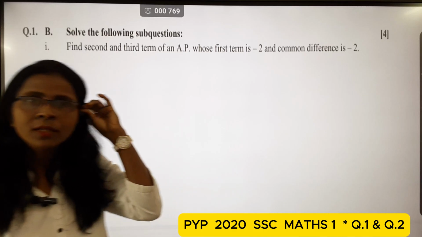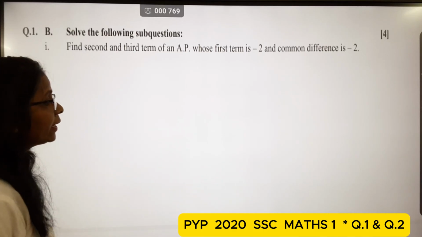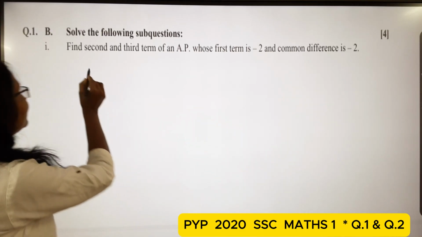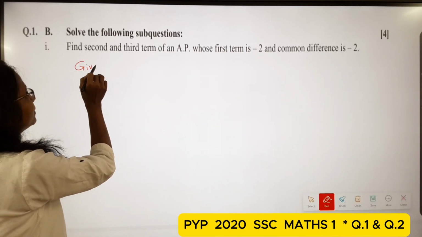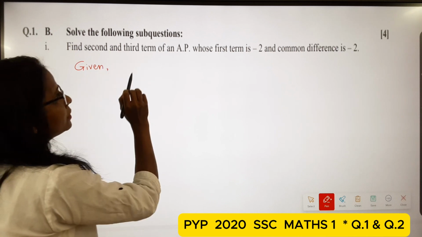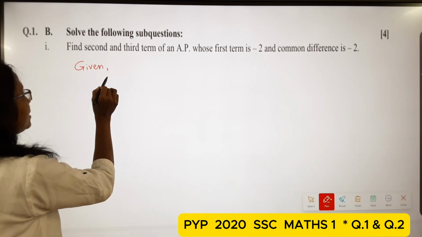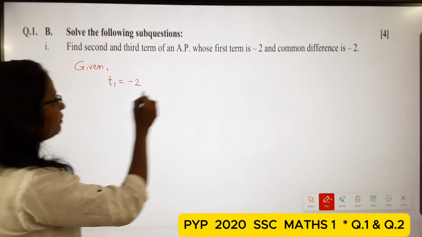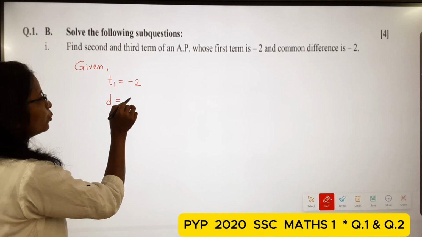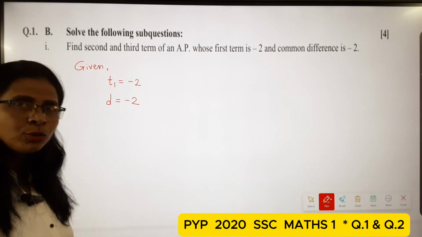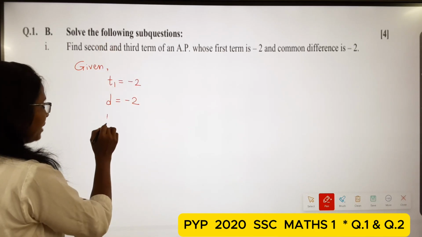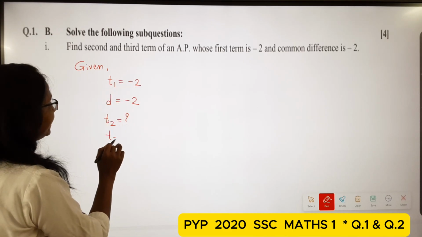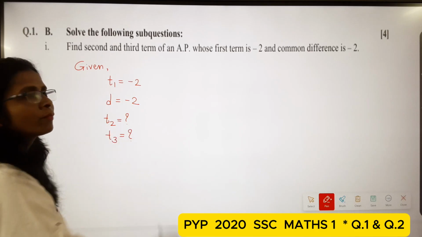So we write the given: the first term t1 is equal to minus 2, common difference d is equal to minus 2, and we have to find the second term t2 and the third term t3.